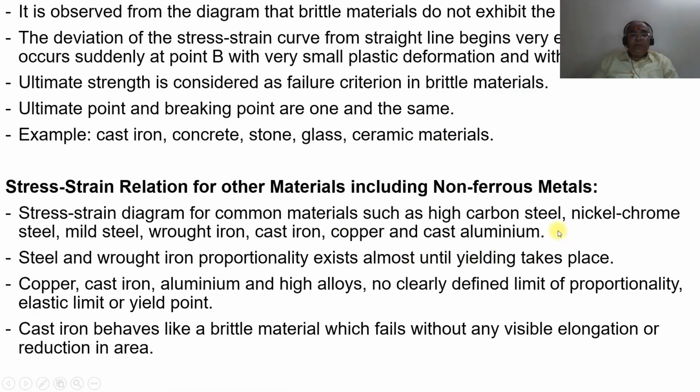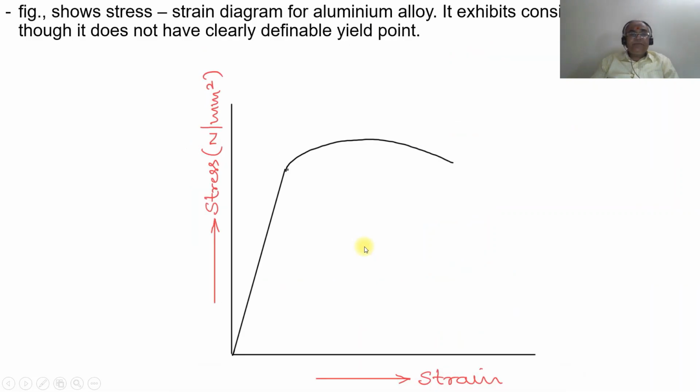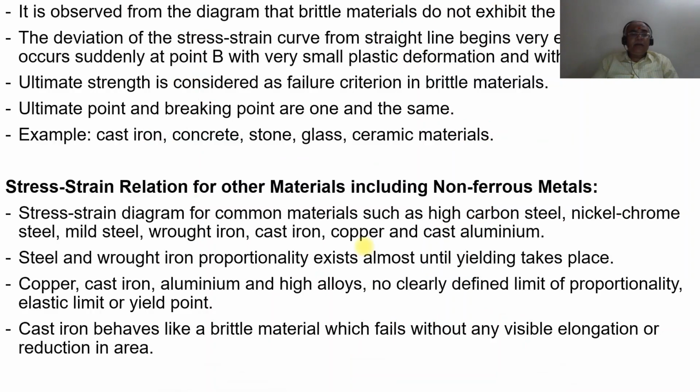Steel and wrought iron show proportionality almost until the yield point. This is the steel and this is the wrought iron, wherein proportionality exists almost until the yield takes place.